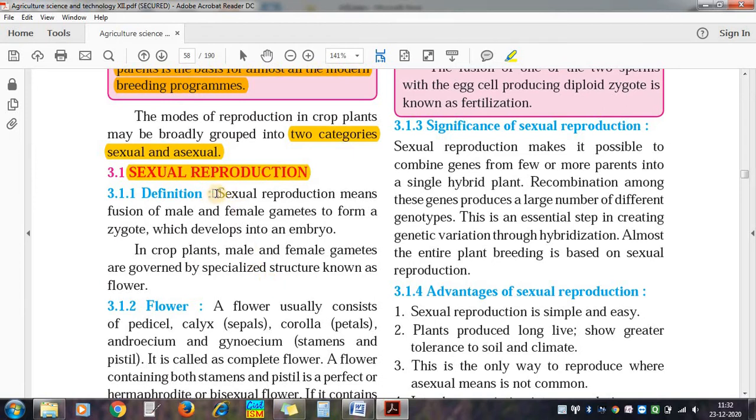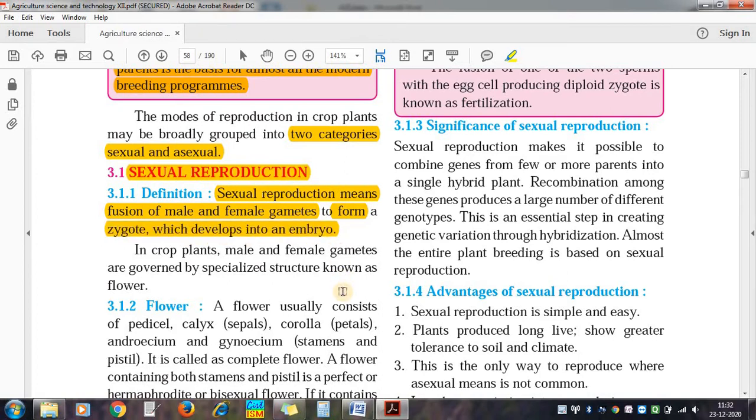Let us go to the first category of reproduction, that is sexual reproduction. Now what is the definition? Sexual reproduction means fusion of male and female gametes to form a zygote which develops into an embryo.